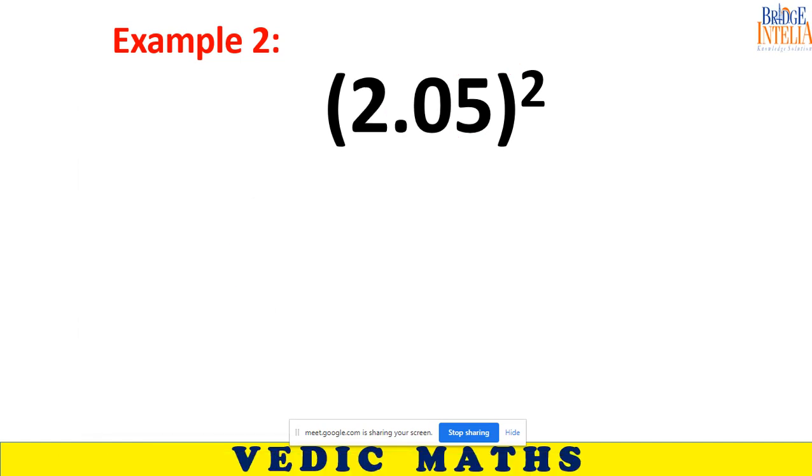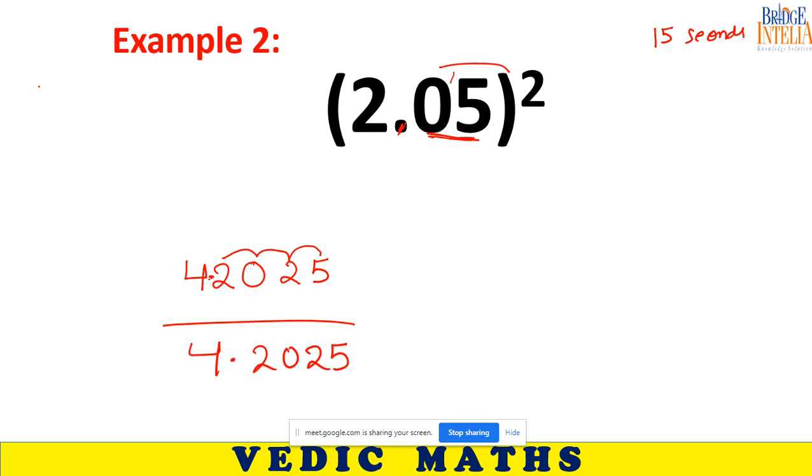Come on, I'm giving you 15 seconds. Normal students would take 1 minute, but since you know the trick, you should not take more than 15 seconds. Ignore the decimal. 42025 is what you get after ignoring the decimal. But if you bring back the decimal, 2 becomes 4. Counting backwards 1, 2, 3, 4, this is the place where the decimal is to be placed. So 4.2025.